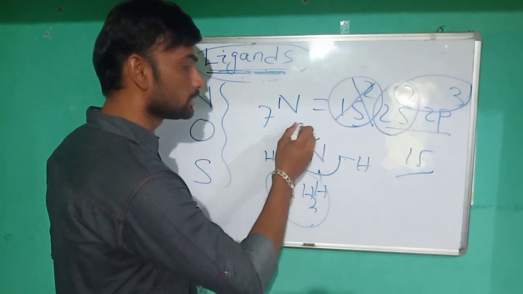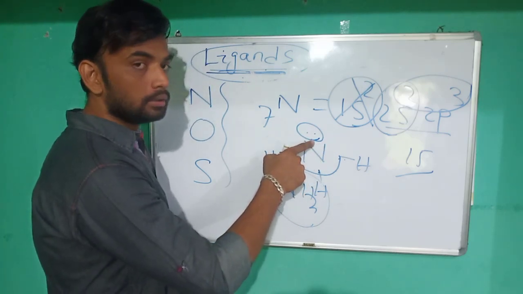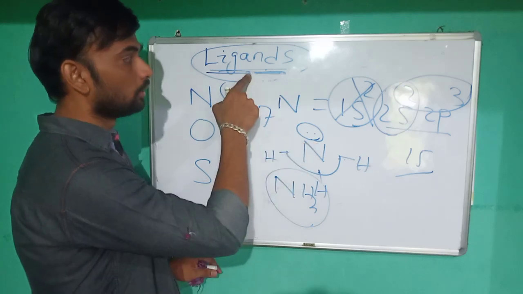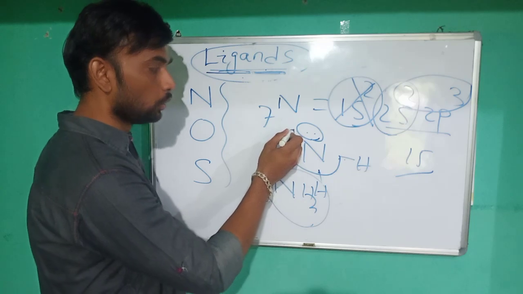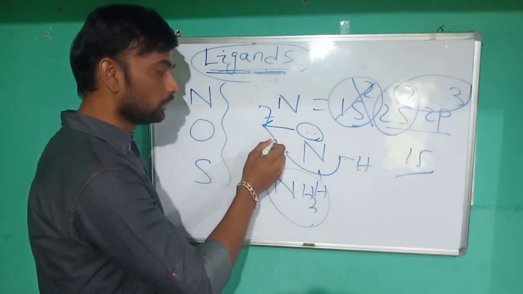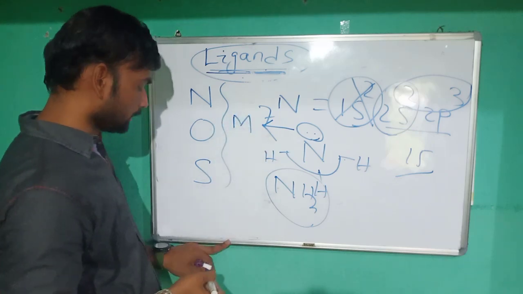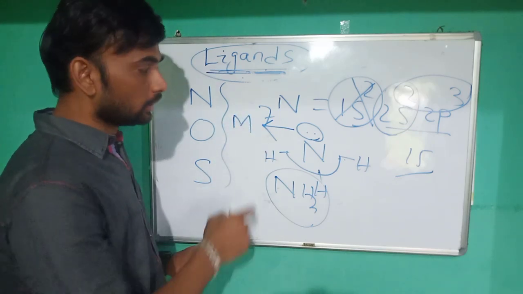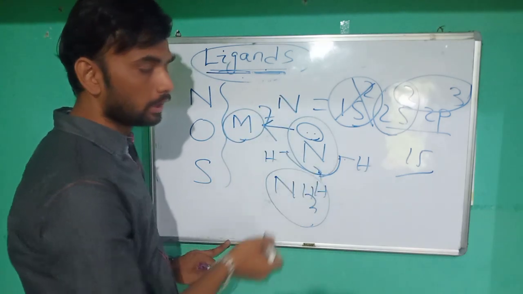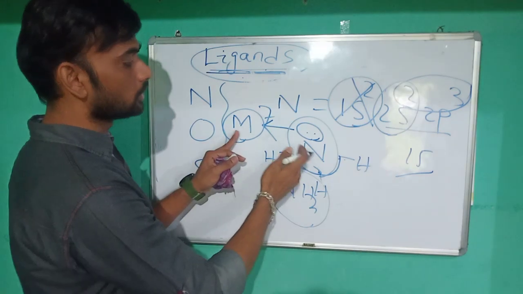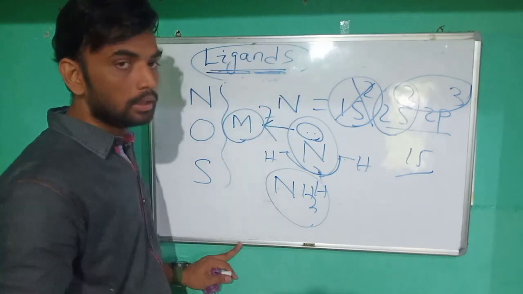This lone pair above the nitrogen atom is responsible for making it a ligand, because this lone pair is completely donated by the nitrogen atom to the central metal atom in the complex. Here the metal can attract, the donor atom can donate. So there is the formation of a coordinate bond. Simply, these are called ligands.